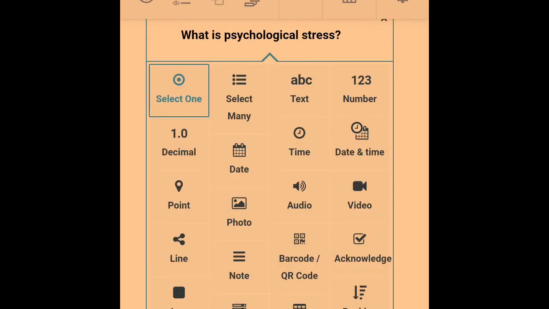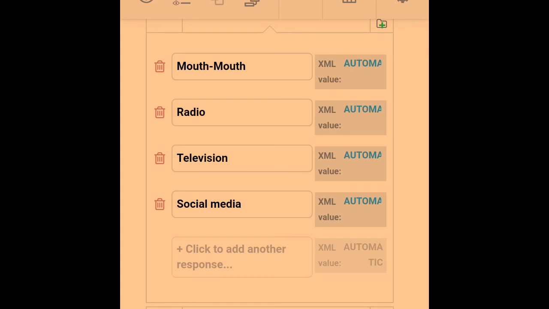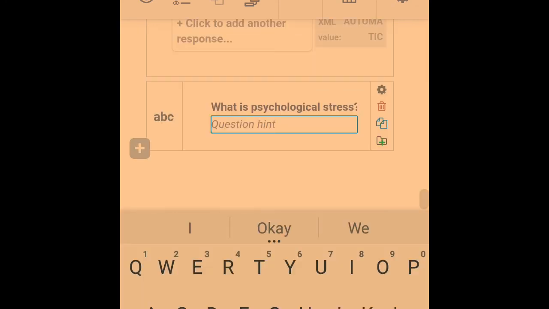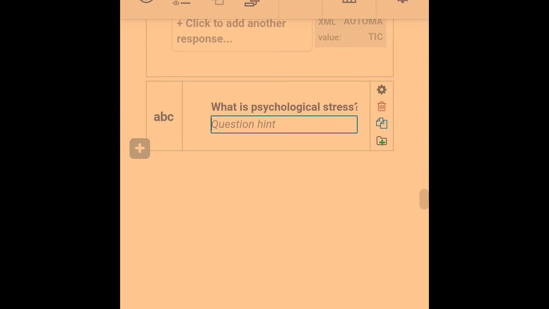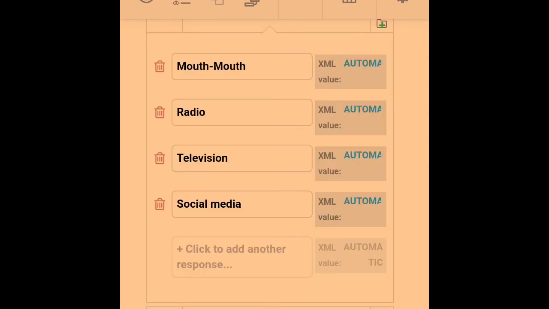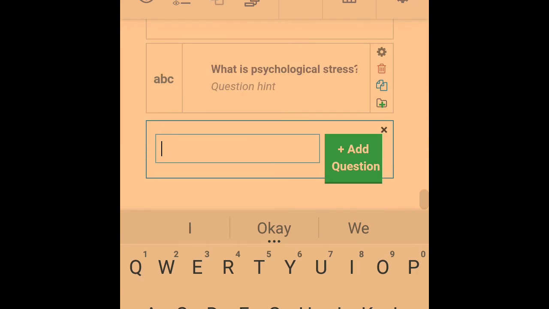So for example, if I just pick text here, this is what I'm going to have. I'm expecting people to say what they think about psychological stress, and this is an open-ended question.